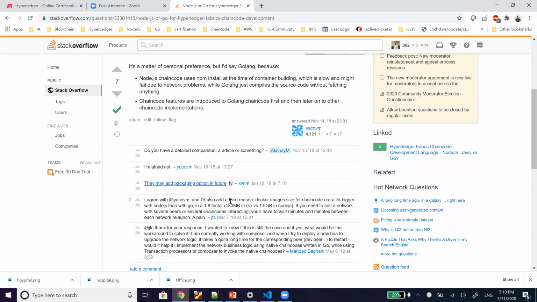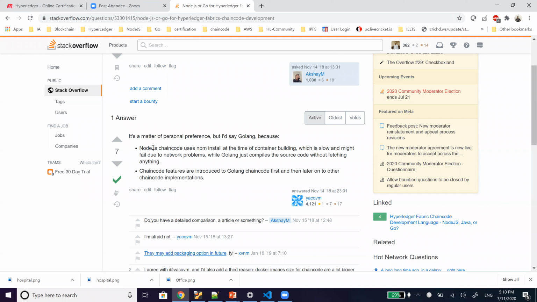A few people have done a little bit of research and say that when we use Node.js, the chain code uses npm install at the time of container building, which is slow and might fail due to network problems, while Golang just compiles the source code without fetching anything.